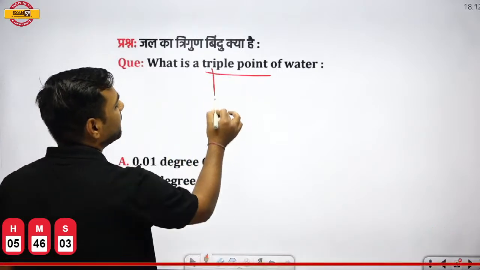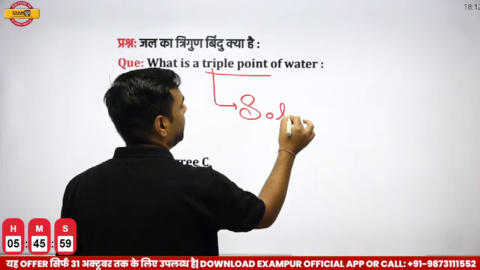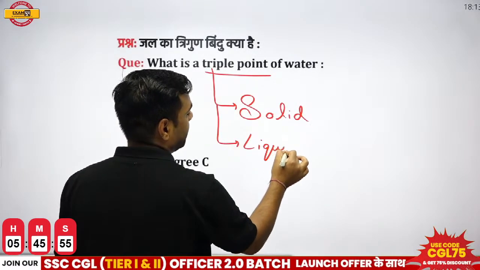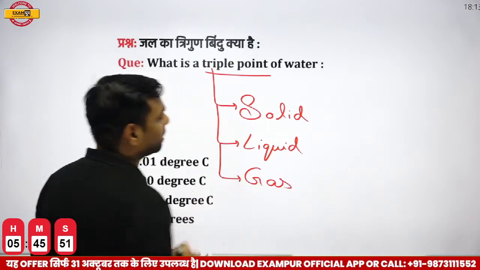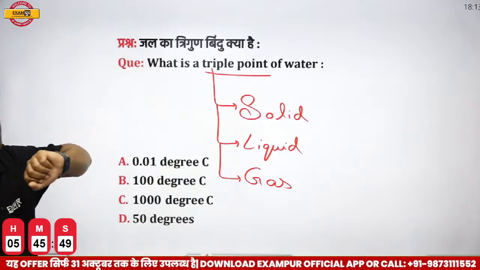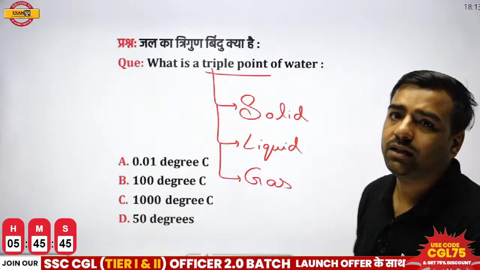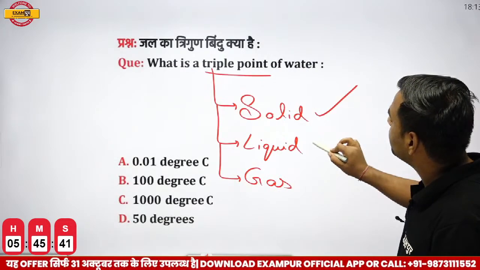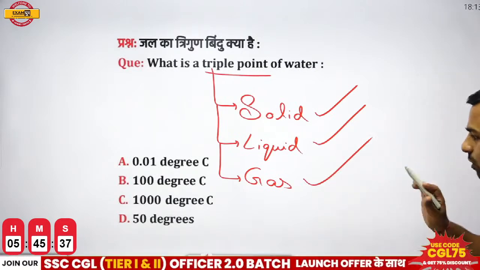From the name triple, we can understand that water exists in three states: one is solid, another is liquid, and the third is gas. Now the question is, what is the triple point of water? Let me tell you, the triple point of water is a point or a temperature at which water can exist in all three states: solid also, liquid also, and gas also. So just think of these options.